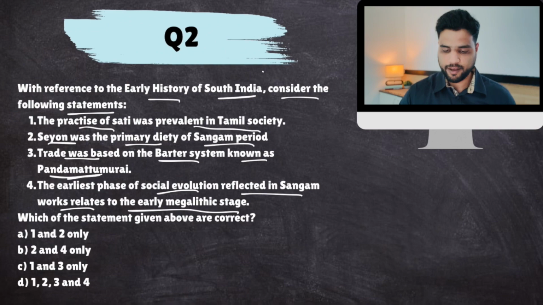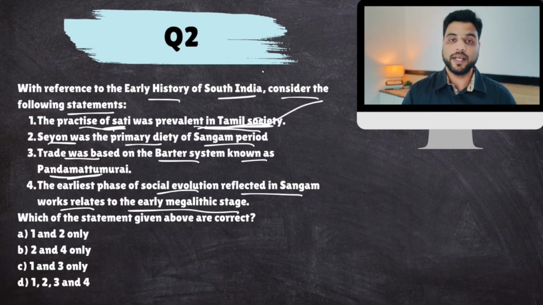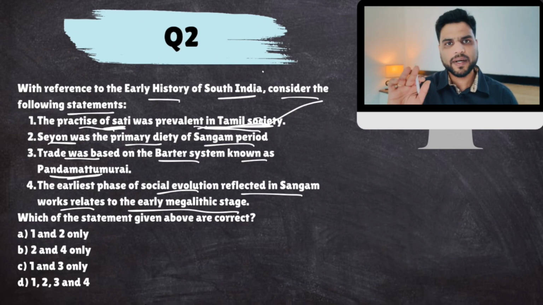Now listen to me very carefully. It is generally counterintuitive. People think that sati was only practiced in North India and was a later addition. But there is evidence of sati during the Sangam age as well. So this is absolutely correct. Though not all widows were forced to commit sati, there is enough evidence that some widows did.